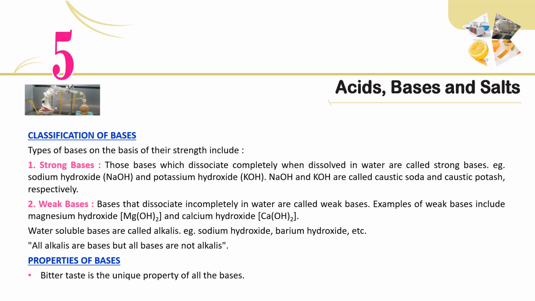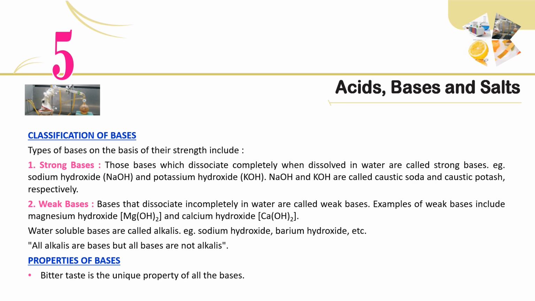Strong bases. Those bases which dissociate completely when dissolved in water are called strong bases. For example, sodium hydroxide, NaOH, and potassium hydroxide, KOH. NaOH and KOH are called caustic soda and caustic potash, respectively.